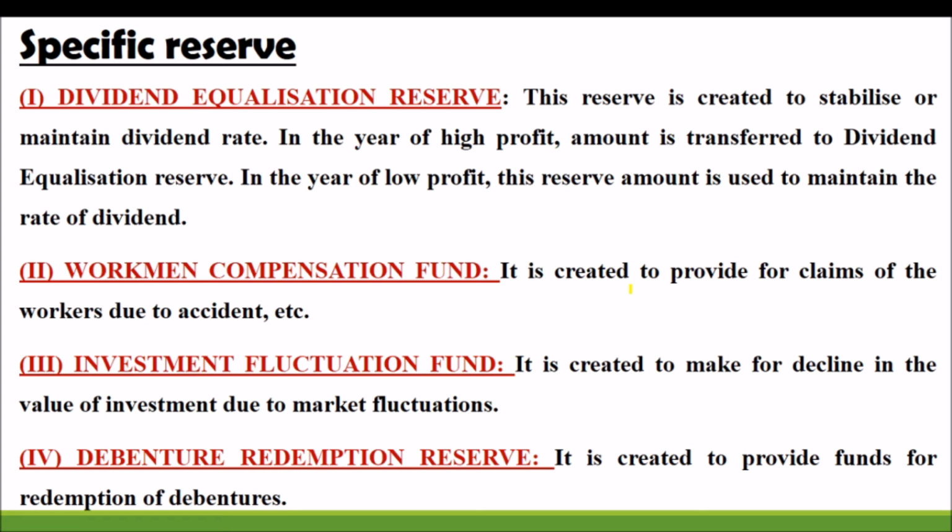The specific reserves are again classified. The different specific reserves include dividend equalization reserve, workmen compensation fund, investment fluctuation fund, debenture redemption reserve. All these things we will learn in detail in the second year. So you just keep in your mind the names. Specific reserves include dividend equalization reserve, workmen compensation reserve, investment fluctuation fund, and debenture redemption reserve.